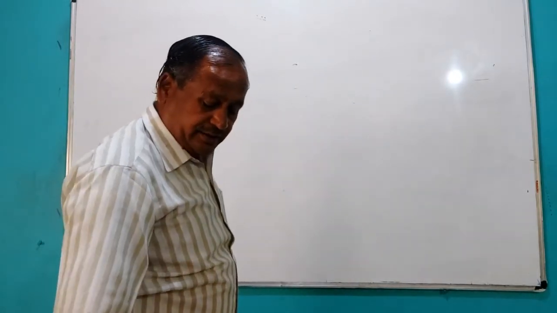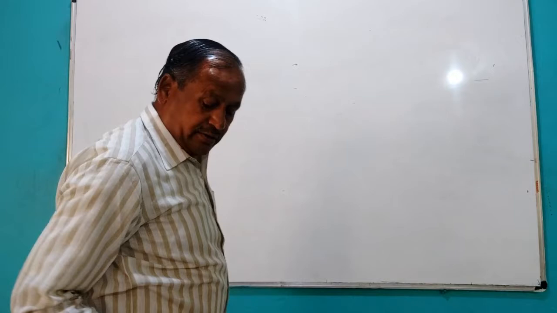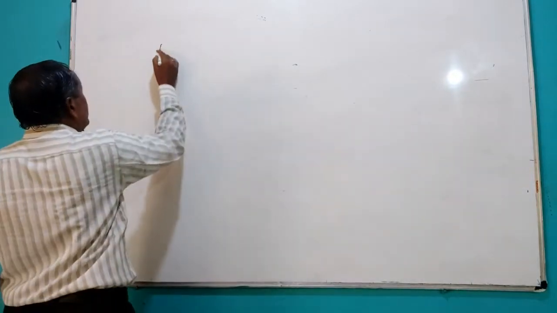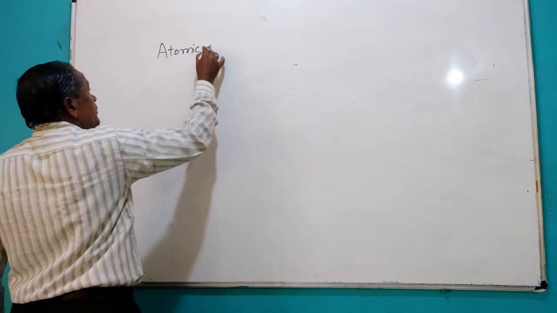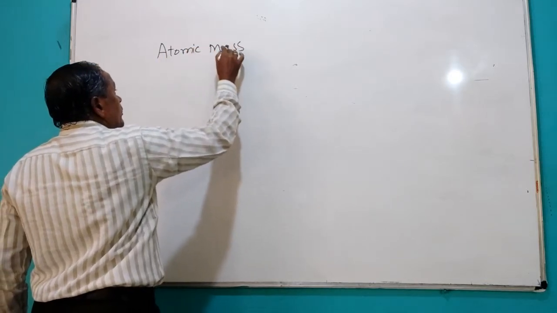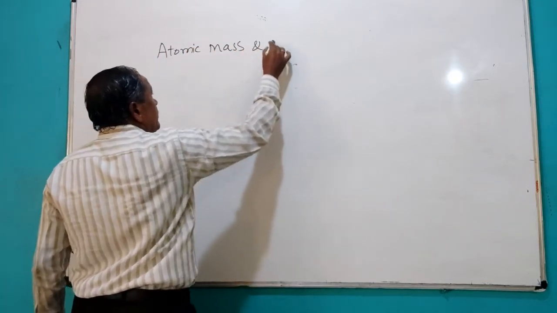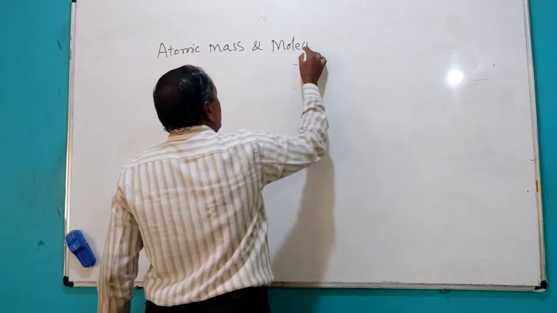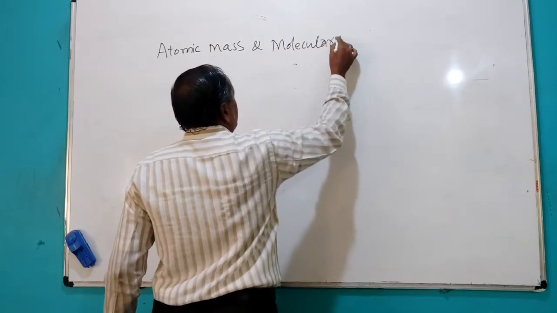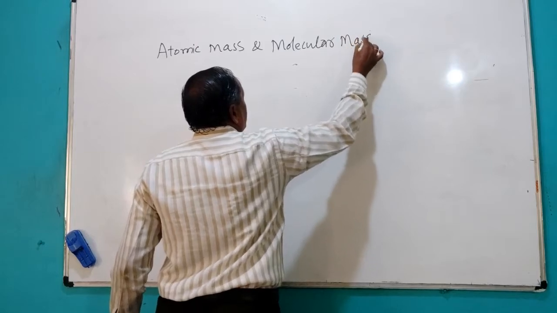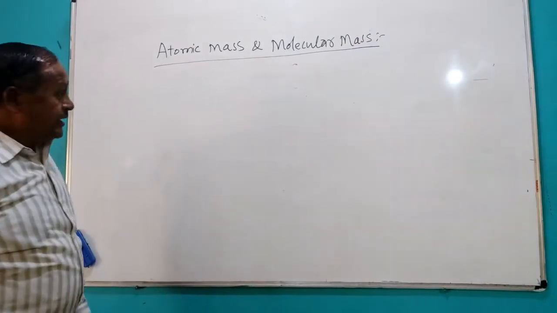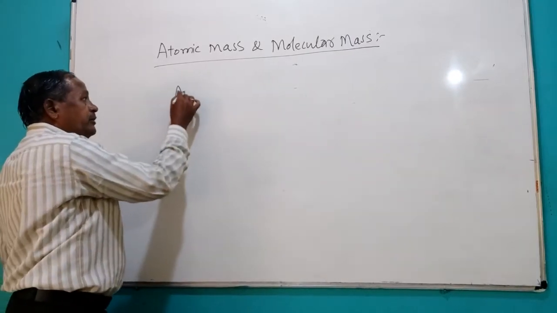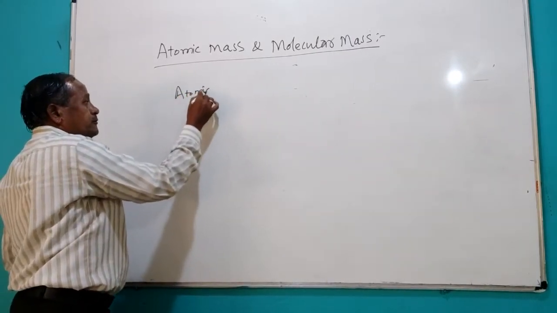Today, we will go for atomic mass and molecular mass. So here, first we will see atomic mass.